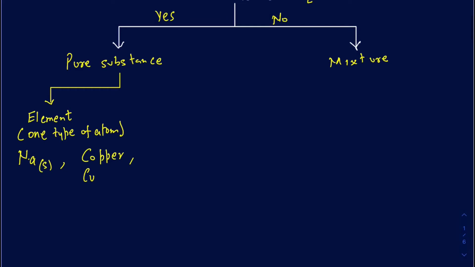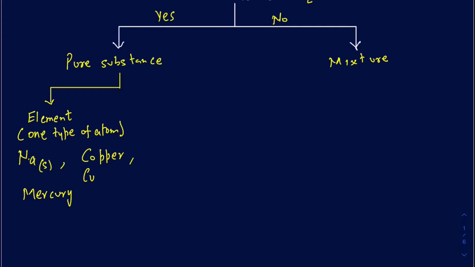Or I can talk about maybe mercury. In the mercury element, all you're really going to have is mercury atoms in there. So that's actually made of only one type of atom. That's why you put that into the category of an element from the pure substance.